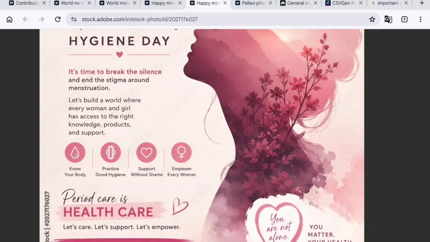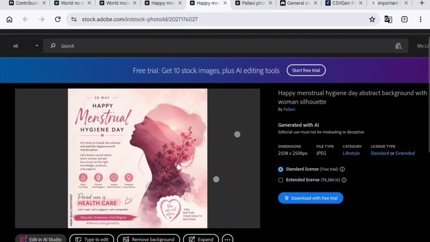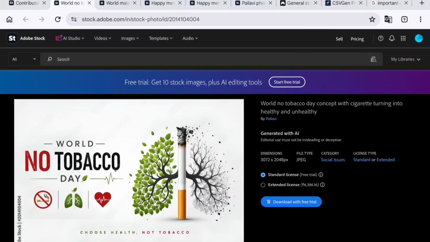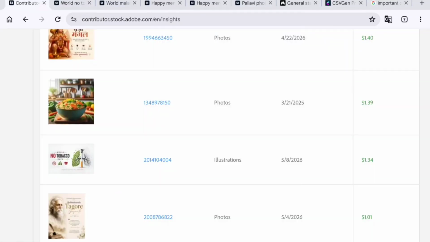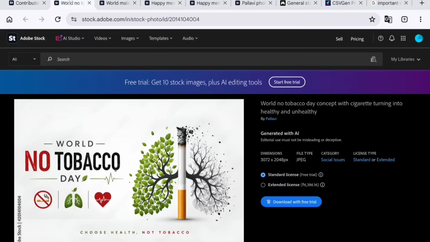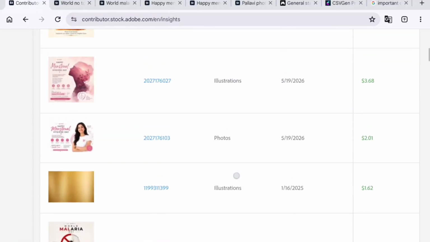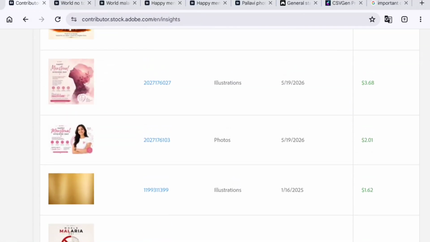Look at these icons, they are the best you can use in your posts. These are not overcrowded, and these are minimal poster designs which are working for me, and you can also use them for yourself. Okay, then we'll see this illustration.